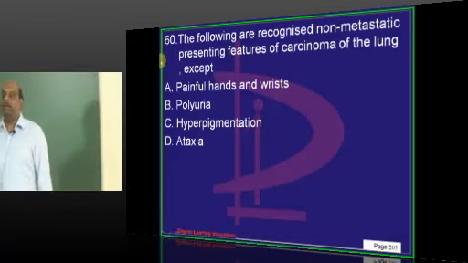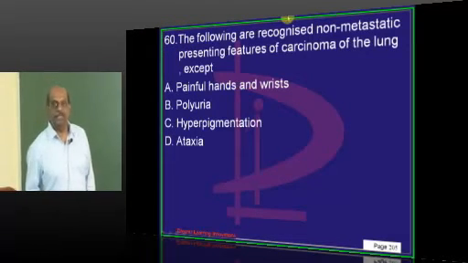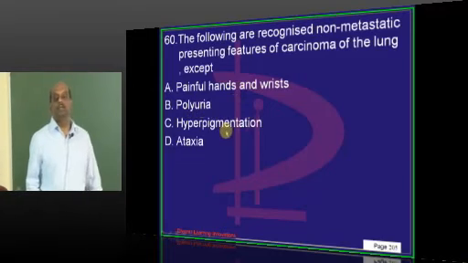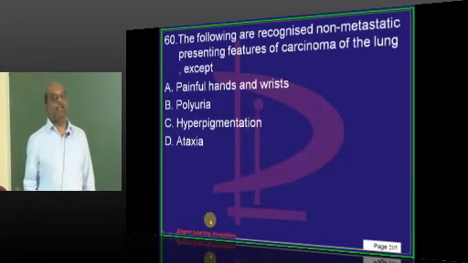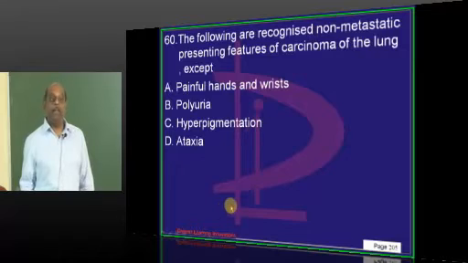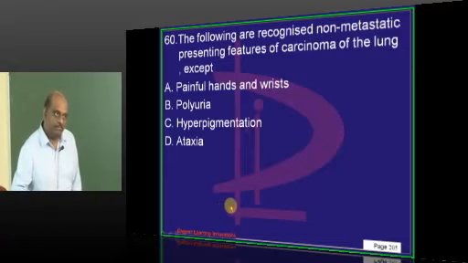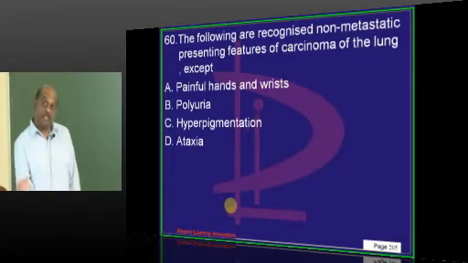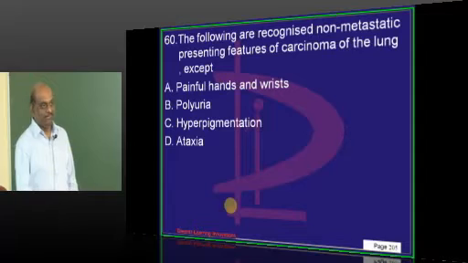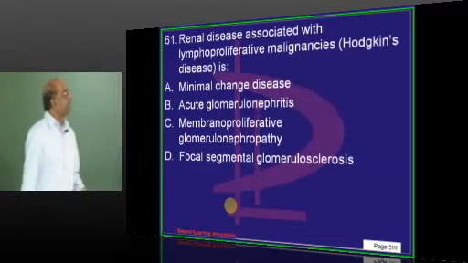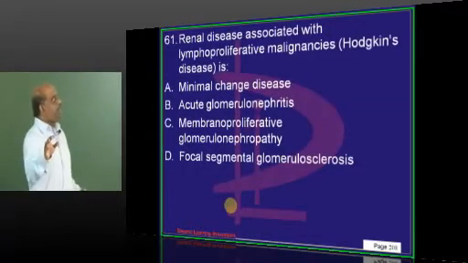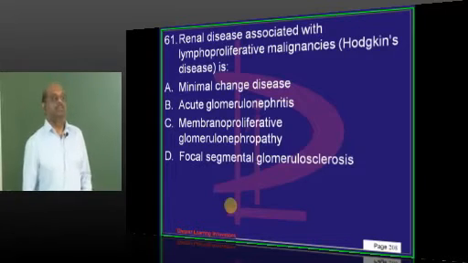These are all the paraneoplastic manifestations except polyuria. Why? You will typically have SIADH but not diabetes insipidus. In diabetes insipidus you will have polyuria, not in SIADH. SIADH can be paraneoplastic. There is no paraneoplastic DI. That's important. Hodgkin's may, which renal disease is common?